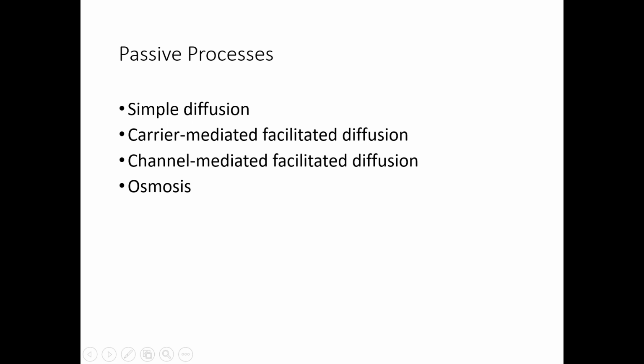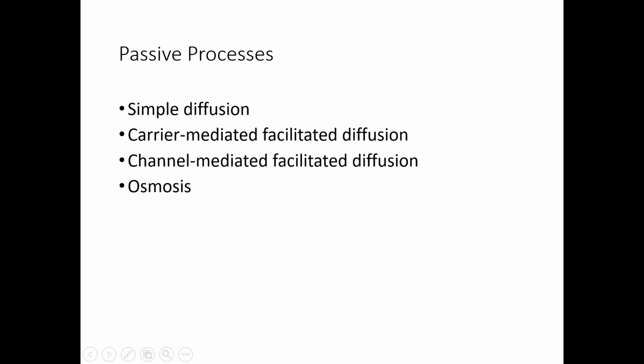Okay, we're starting from passive processes. There are 4 of them that you need to know. Simple diffusion, carrier-mediated facilitated diffusion, channel-mediated facilitated diffusion, and osmosis. Let's make it clear first. So there are 2 types first, diffusion and osmosis. Diffusion can be simple and facilitated. And finally, facilitated diffusion can be carrier-mediated and channel-mediated diffusion.